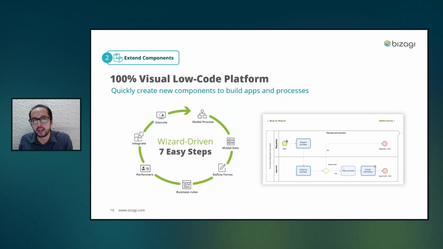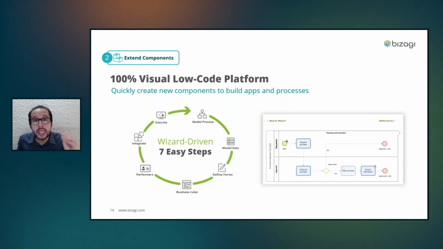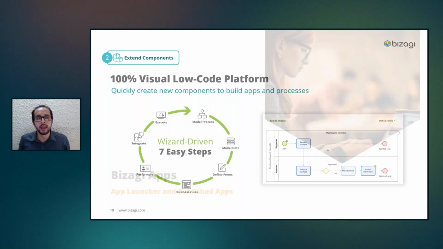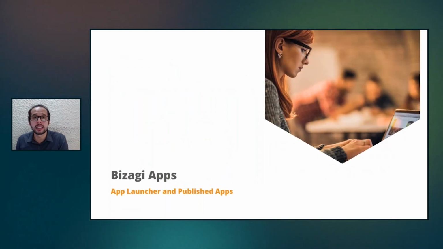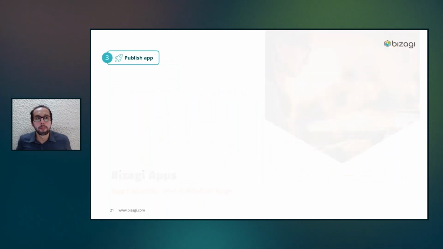And this next one, the extend component, it's possible that it exists depending on how mature you are or how many extend components you have. So now we got the experience matrix, we create the app, we put all the elements together, we customize the UI, the UX, we use all the extend components that are ready, and now we can get into the last step, which will be our publish app. And when we publish the app, we can think about 2 new elements that are included and presented here in Bizagi Spring 2023.